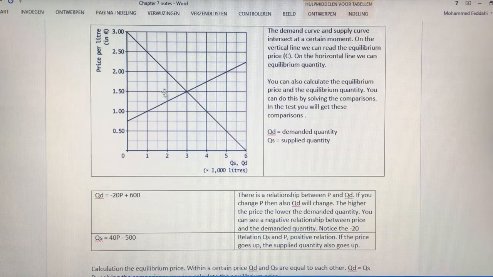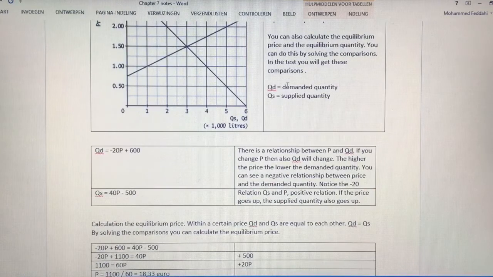With this price, the amount, because if I go down, is the same. QD, demand, QS, supplied, is the same. We call this the equilibrium price. We call this the equilibrium quantity. Yeah? This is where the market comes to rest. This is the price that will happen eventually.